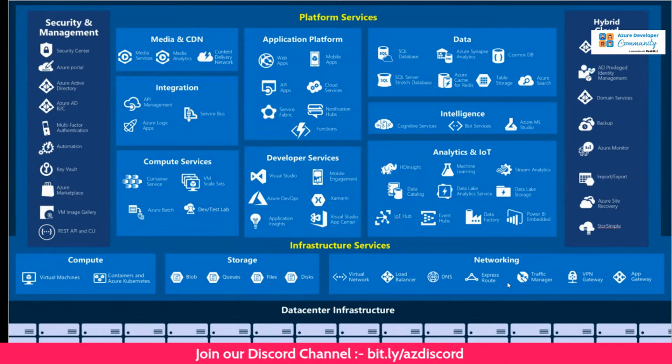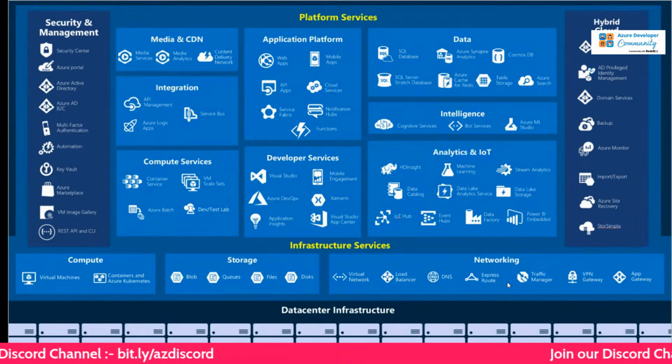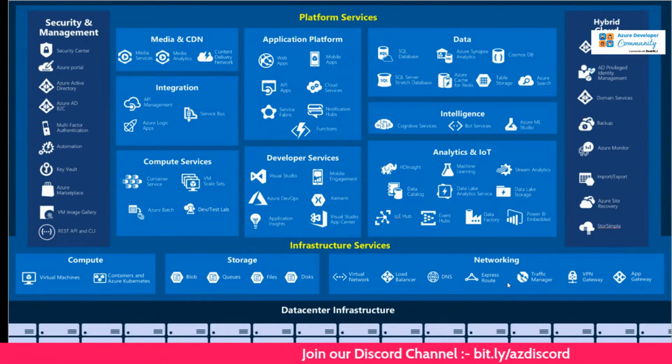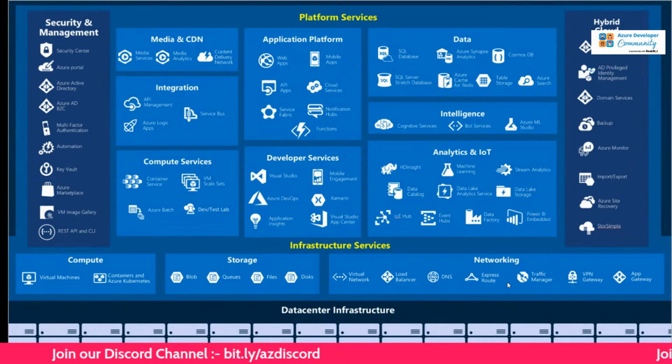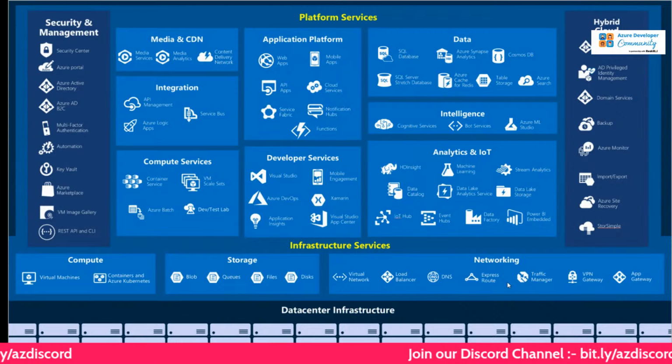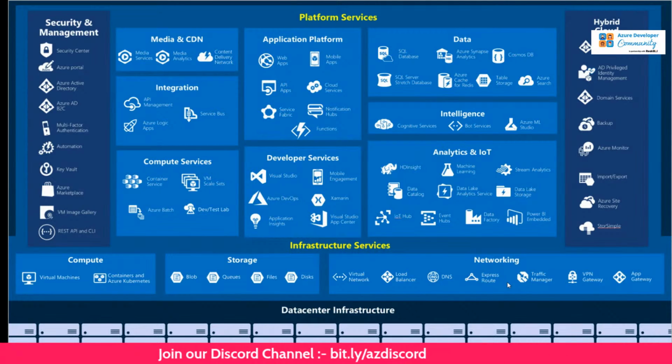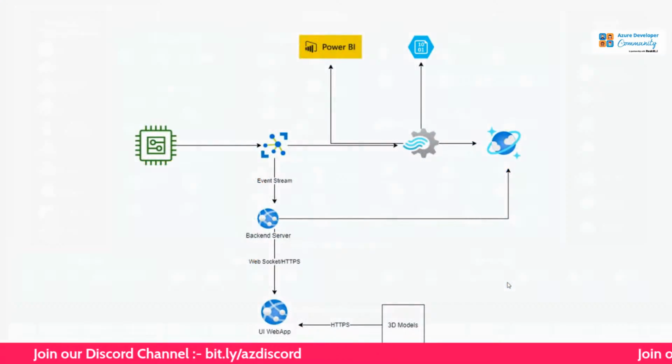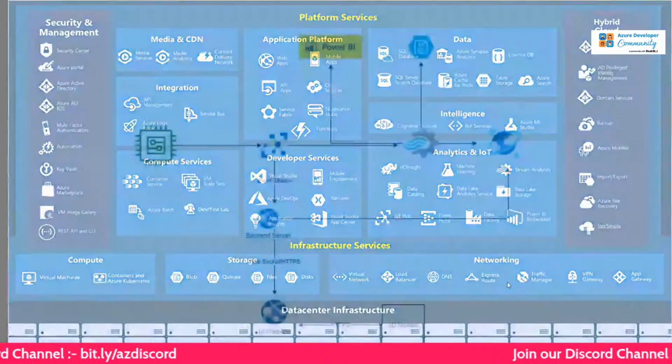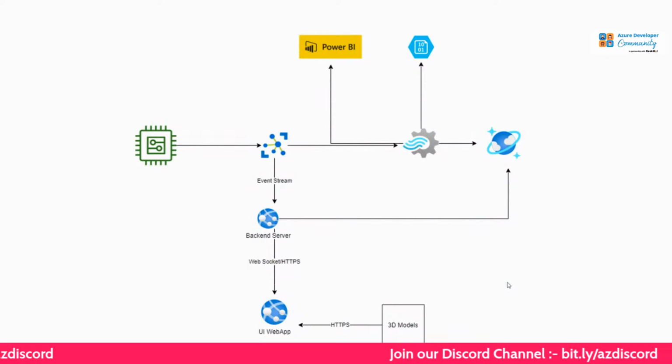And then there are the infrastructure services. Compute services are also there, which are not the ones that come under platform, but are purely under the infrastructure services. In that, you have virtual machines, containers, and Azure Kubernetes. And then there is storage: blob, queues, files, and disks. And then there is networking, as you can see. And then below that comes the data center infrastructure. I'm pretty sure we have all seen what a data center looks like. So without further delay, let's see how I have leveraged Azure in my own projects.